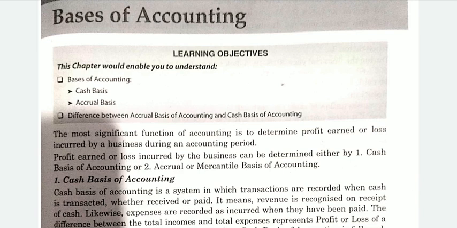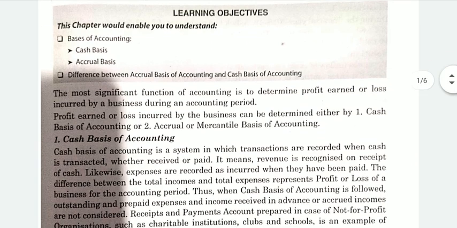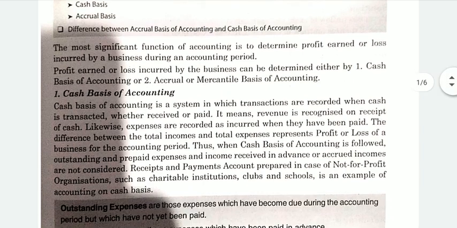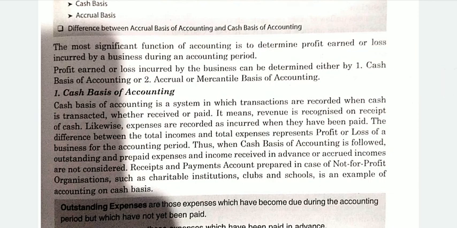This can be determined by these two methods known as basis of accounting. Number one is cash basis of accounting and number two is accrual, which is also known as mercantile basis of accounting. So let's start with the first basis of accounting known as cash basis.